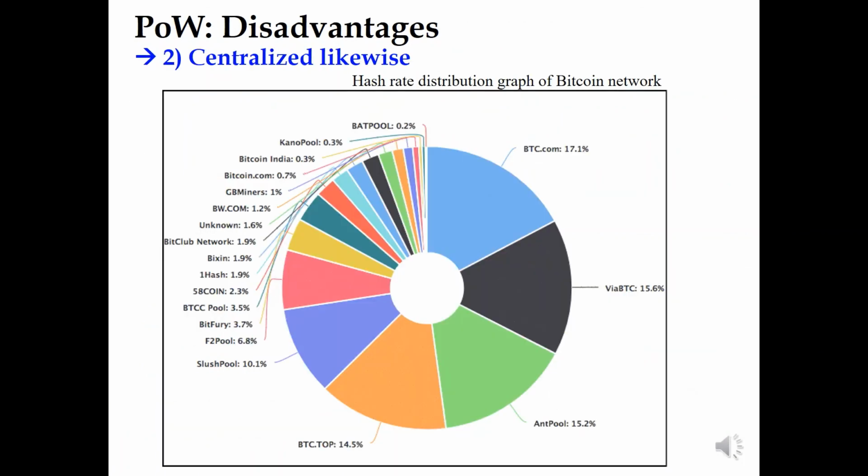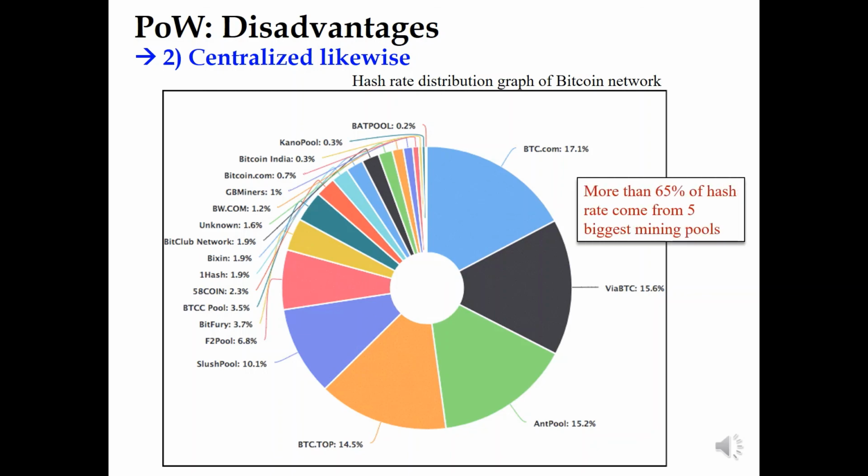The next disadvantage is centralization. This graph shows the hash rate distribution of the Bitcoin network. You see that more than 65% of the hash rate comes from the 5 biggest mining pools, such as BTC.com, ViaBTC, Antpool, BTC.TOP, and Slush Pool. So it is somehow centralized.